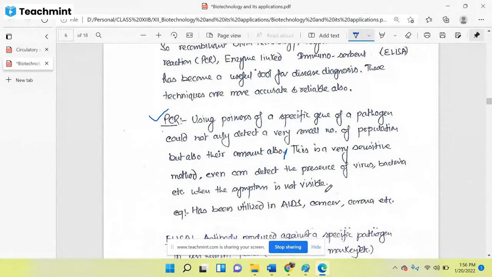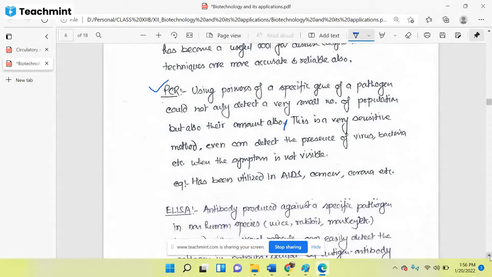That's why we go through the RT-PCR test for coronavirus. We now use the PCR technique in the detection of AIDS, cancer and corona also. All these are important diseases in which we use the PCR technique.